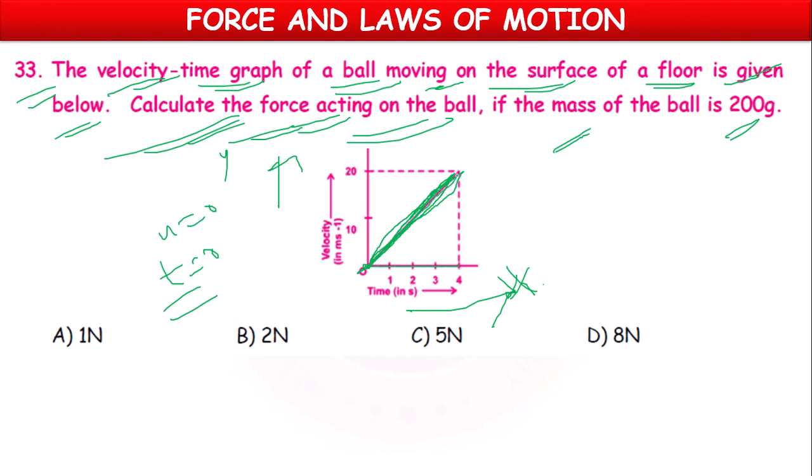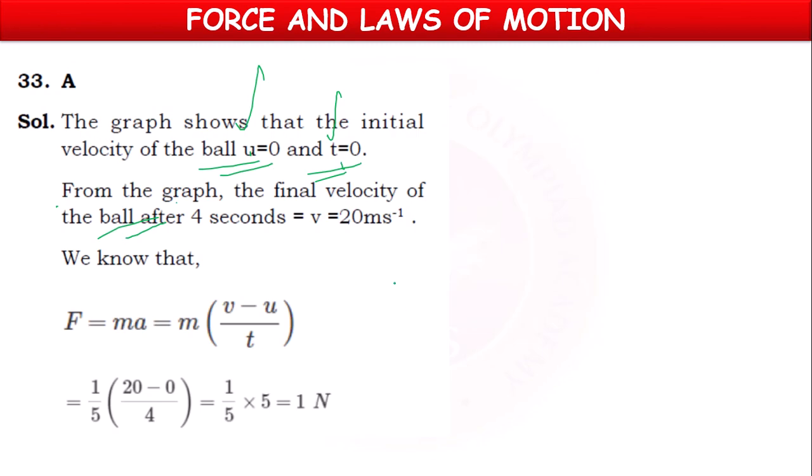If we draw a line here at 4 seconds, the body velocity on the y-axis is 20, means the final velocity is 20 meter per second after 4 seconds time.